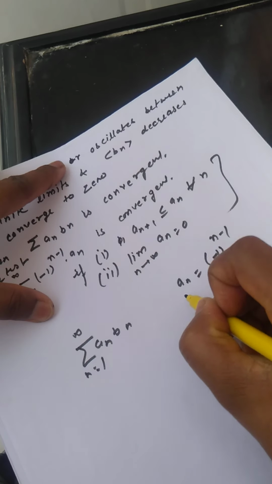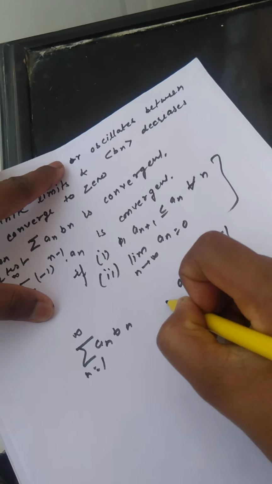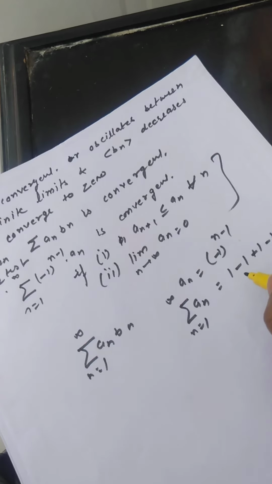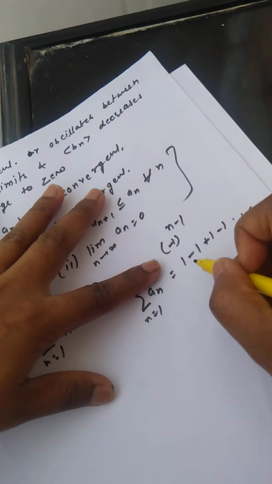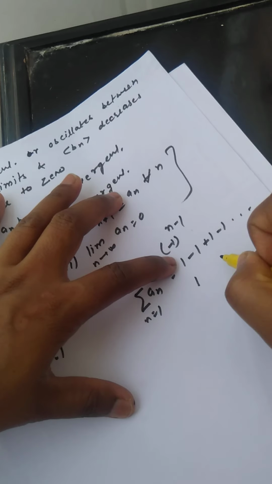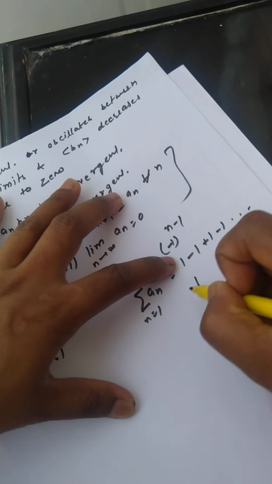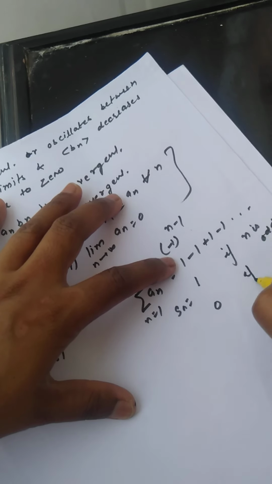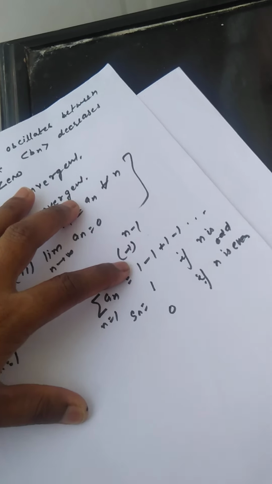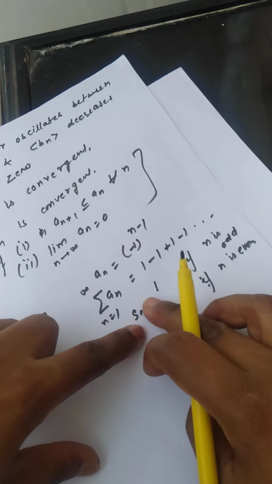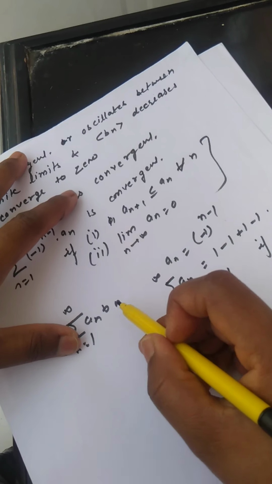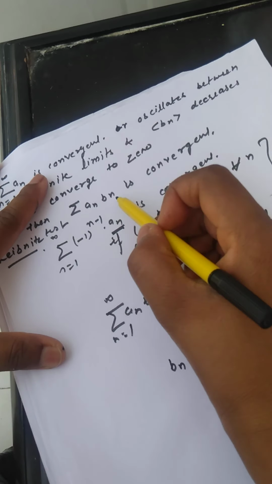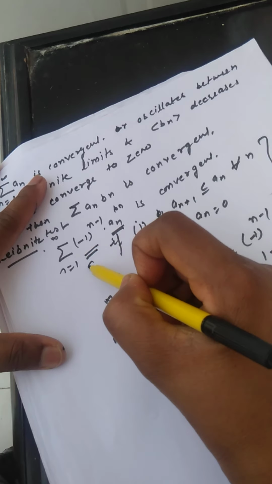Okay, a_n as (-1)^(n-1), where n varies from 1 to infinity, then it will be 1 minus 1 plus 1 minus 1 and so on. This is a series whose sequence of partial sums is bounded between finite limits, because the sum S_n is 1 if n is odd, and it is 0 if n is even. So this is a series whose sequence of partial sums is bounded, and also in place of b_n we take a_n of this series. This is in place of b_n and this is in place of a_n.